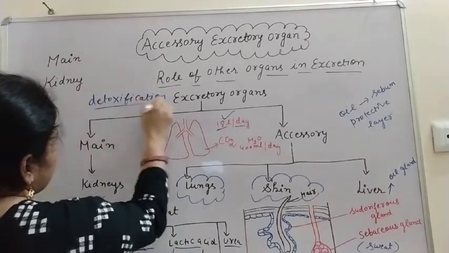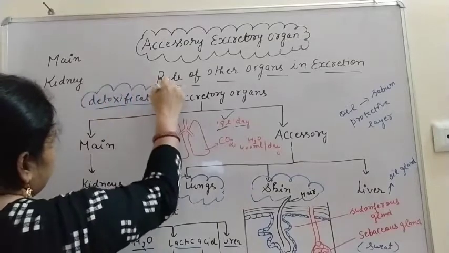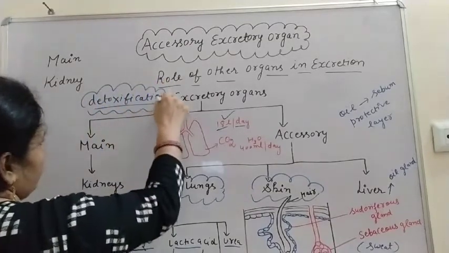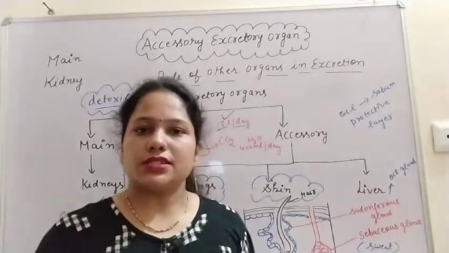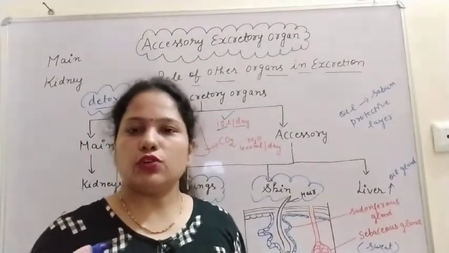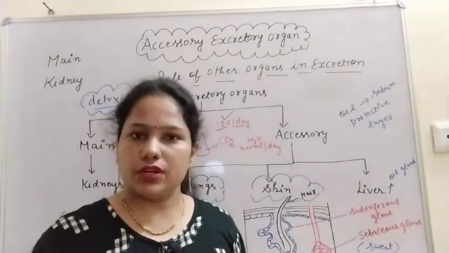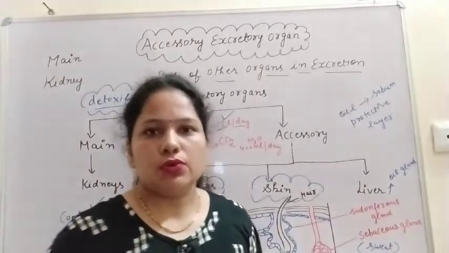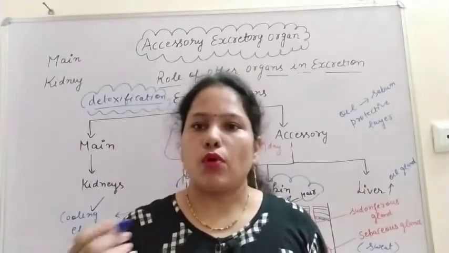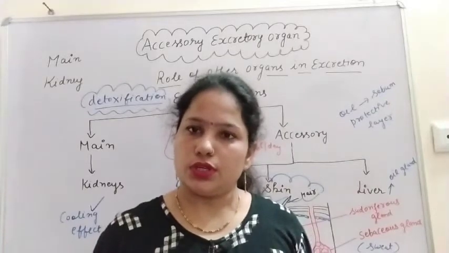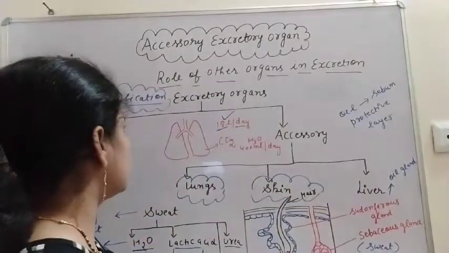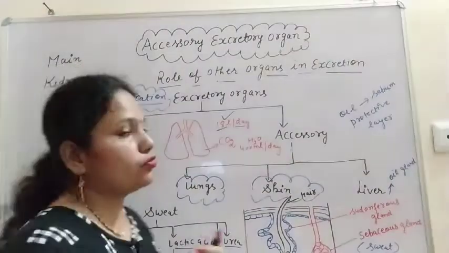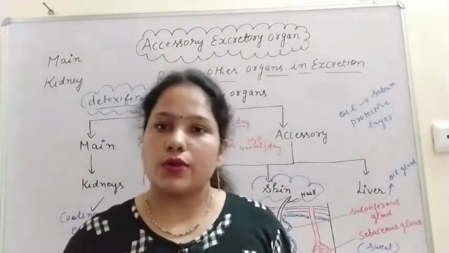You have heard this word detoxification in lower classes also. The smooth endoplasmic reticulum of the liver cell helps to change poisonous substances into useful substances. So it helps in detoxification, and it also removes waste from our body.